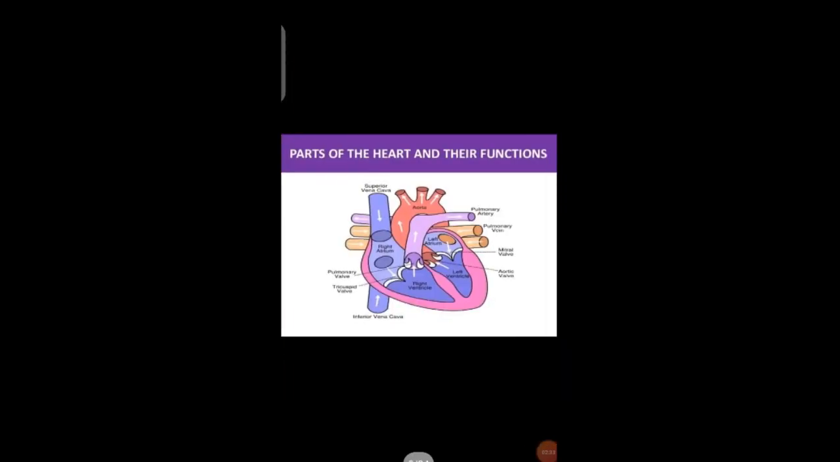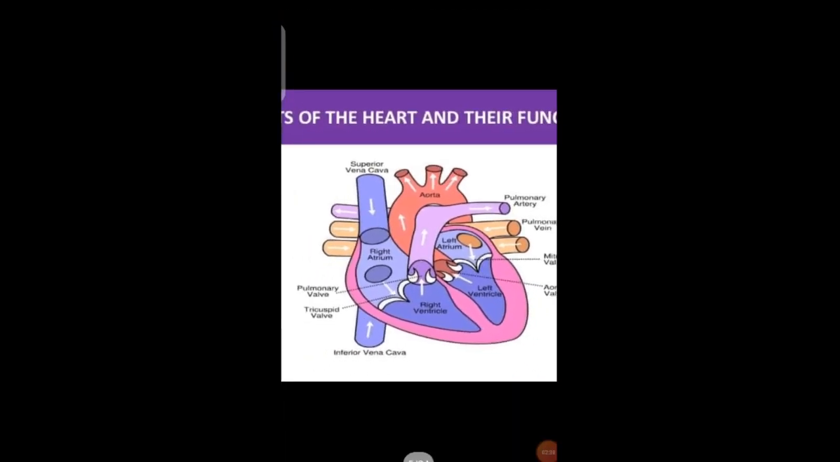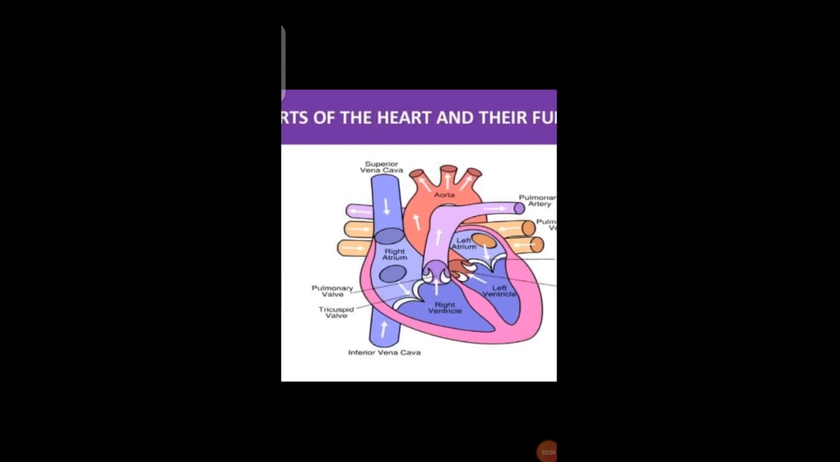Okay. Now these are all the parts of the heart you will see over here. Pulmonary artery, pulmonary vein. The pulmonary artery carries blood to the lungs, and the pulmonary vein brings back blood from the lungs. Okay. Over here you will see the valve which is present to stop the backward flow of the blood. Okay. Now we will talk about the parts of the blood.